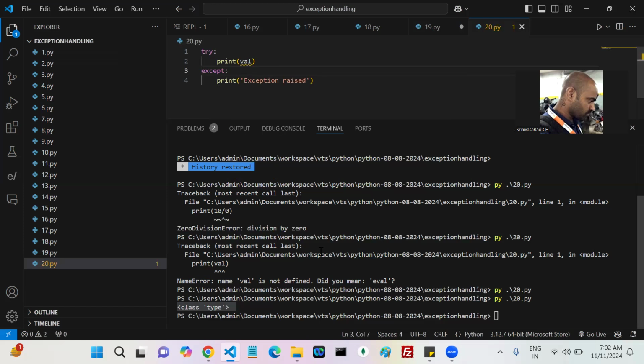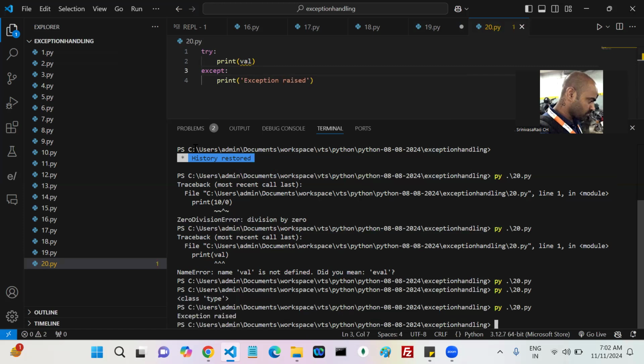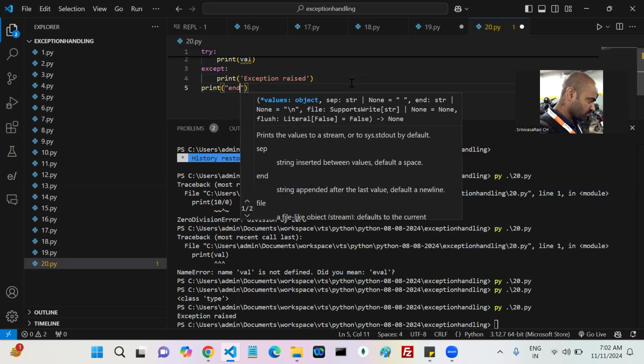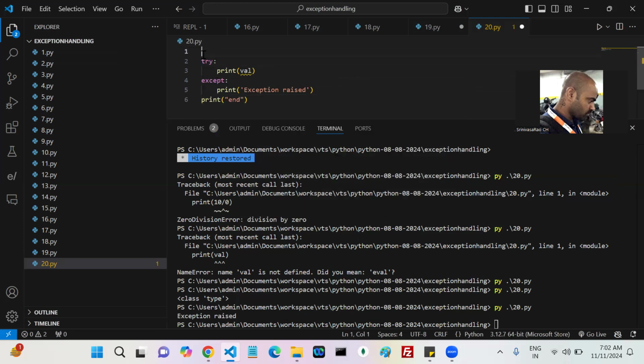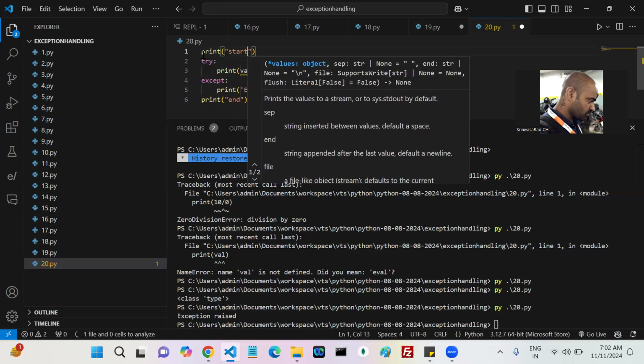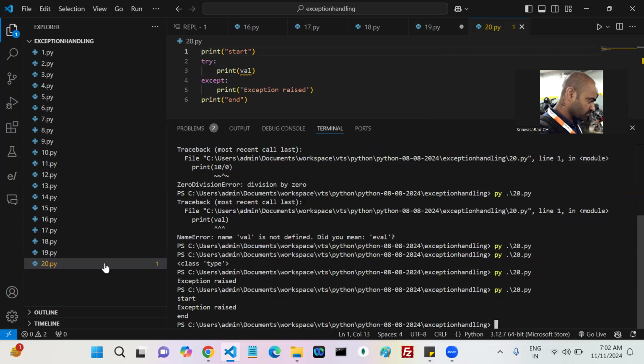Now is it valid or invalid? Is the program terminated abnormally or normally? Normal only. Why? Because here if I write print start, if you come here, starting to ending, each and every statement got executed or not.